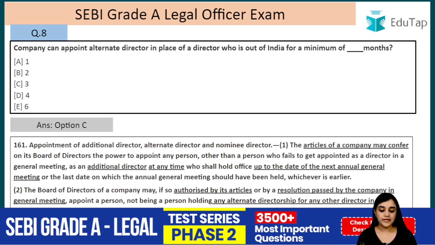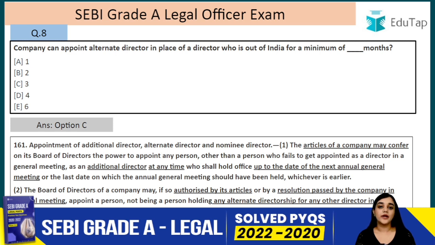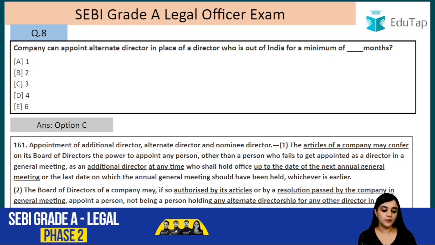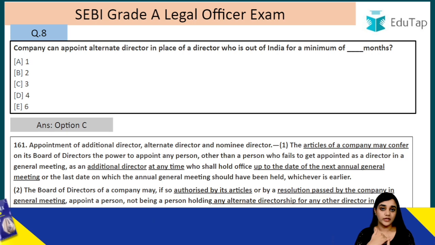The first one is the additional director. The articles of the company may confer on its board of directors the power to appoint any person. So basically the power to appoint an additional director has to be provided in the articles of the company. The articles may confer on the board the power to appoint any person other than the person who fails to get appointed as a director in a general meeting. A person who fails to become a director in a general meeting cannot be appointed as an additional or an alternate director, right?